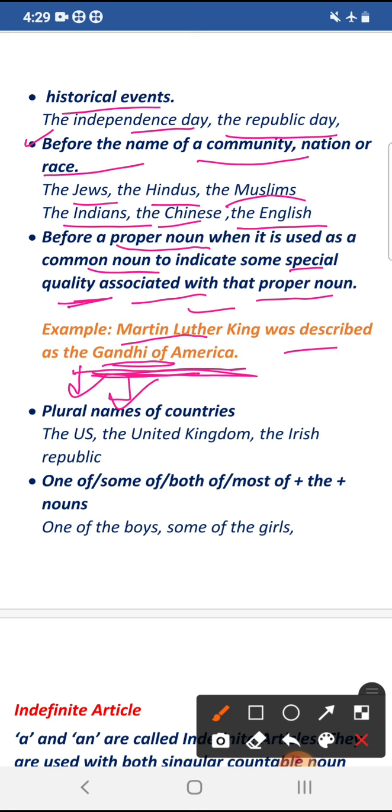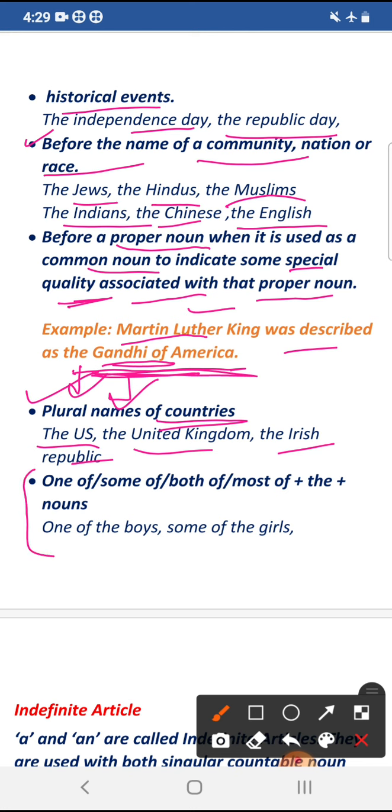noun. Another use of the definite article is before the plural names of countries. For example, the United States, the United Kingdom, the Irish Republic. So we use the United Arab Emirates. We use the definite article the with them.